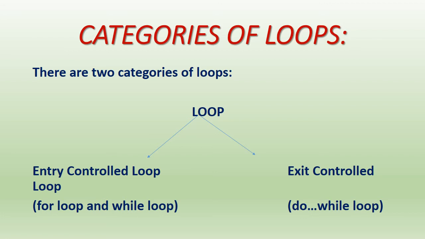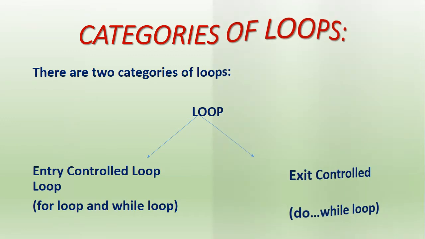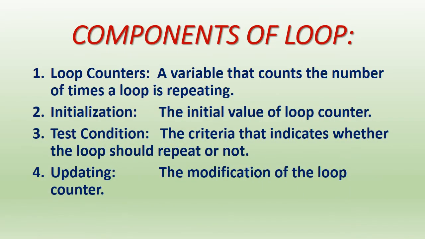And in exit control loop there is only one type of looping, that is do while loop. We will also see the difference between entry control loop and exit control loop.